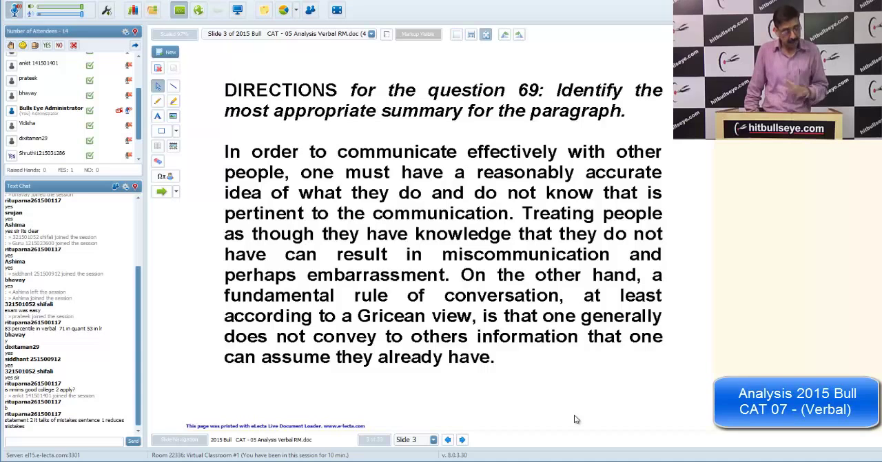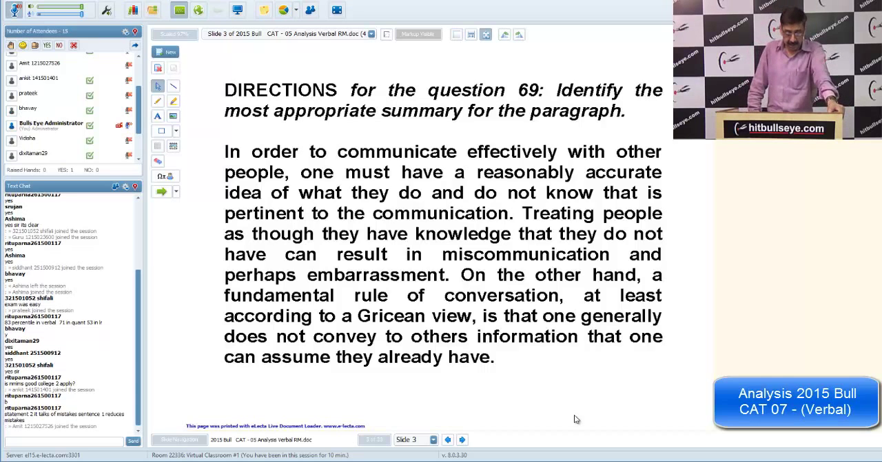Do we know the meaning of pertinent, guys? Generally this is one of the very easy tricks to confuse you with vocabulary. Pertinent is relevant to the communication. Treating people as though they have knowledge they do not have can result in miscommunication. Very simple, commonsensical. If I assume that you know everything, there's no point in taking the session, and I should speak less or you should listen less, so the purpose would be defeated. Treating people as though they have knowledge that they do not have causes miscommunication and perhaps embarrassment also.